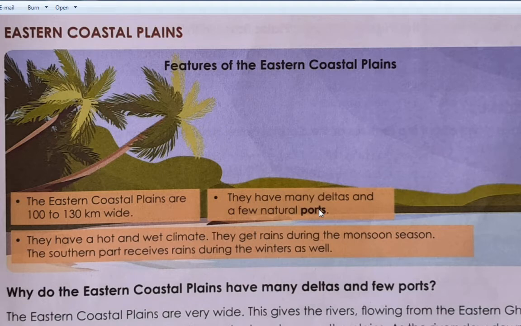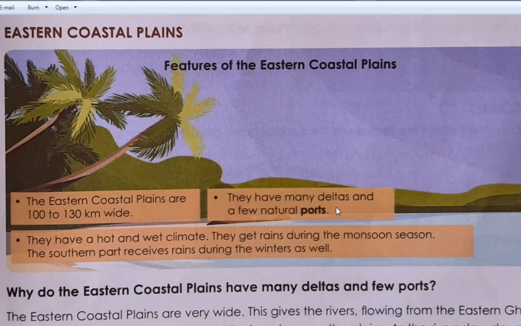Now, what is delta? Do you remember that we have learned deltas? Yes. And what is meant by port? Port is an area of water where ships and boats stop. When we say airport, we know that aeroplanes stop in that area.